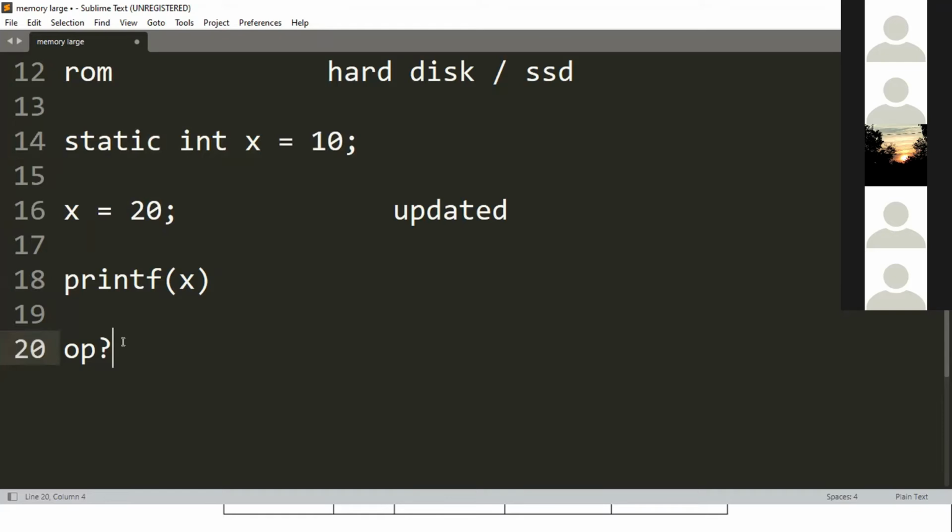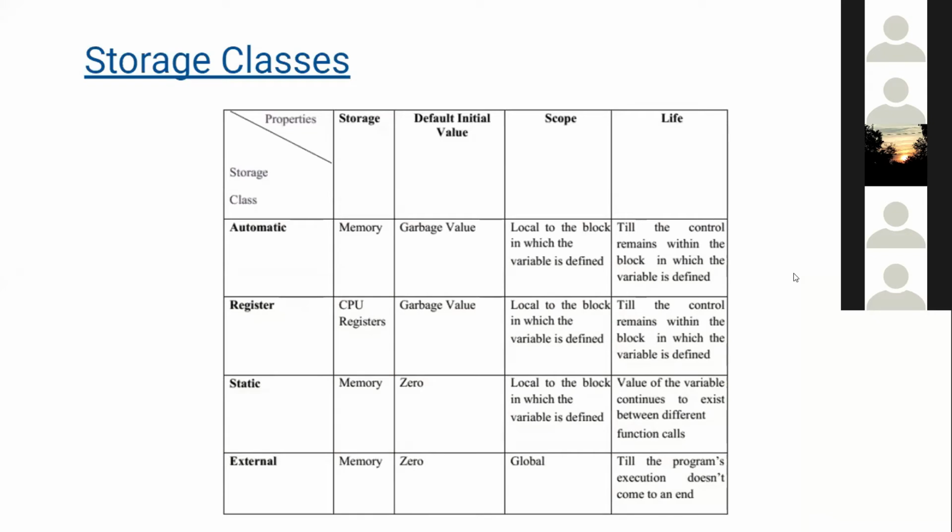Error, correct. Error because it is static. You can't change anything which is fixed. For example, sun rises in the east. Can you change it? Will it ever change? No, can't. So sun will always rise in the east. So if x is 10, it will always be 10. Static, and then there is external. External is also like static, but it is different from static in terms of scope. Scope and life is something I'll tell you later on. So just remember there are 4: automatic, register, static, external. Okay. So I'll move on.